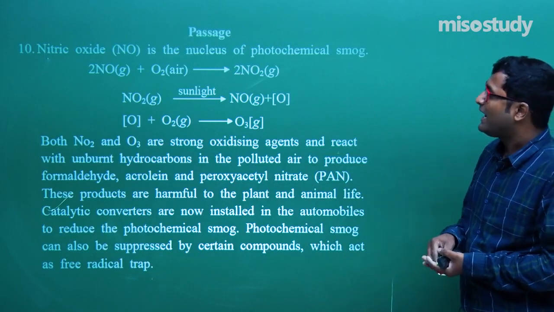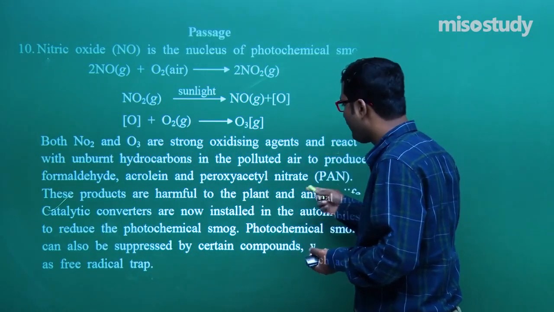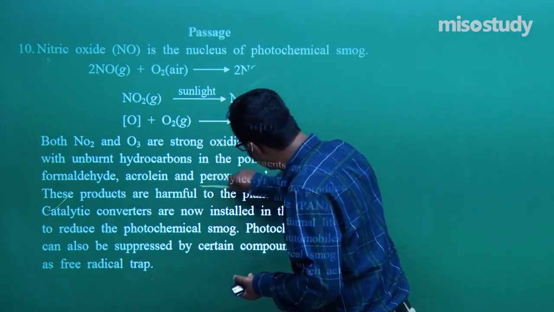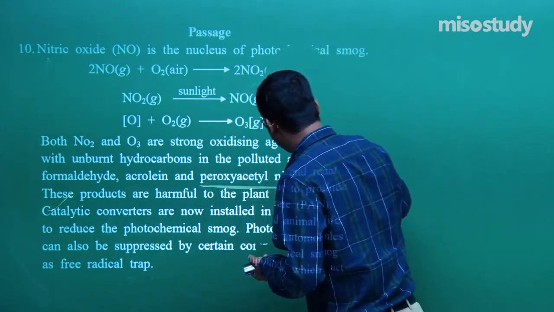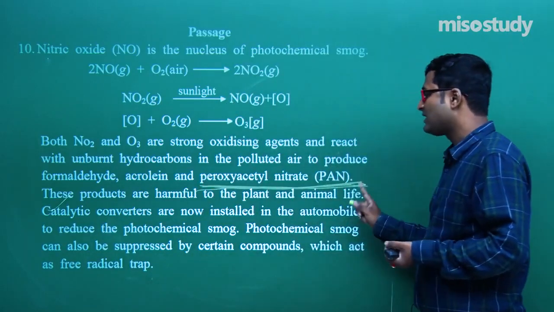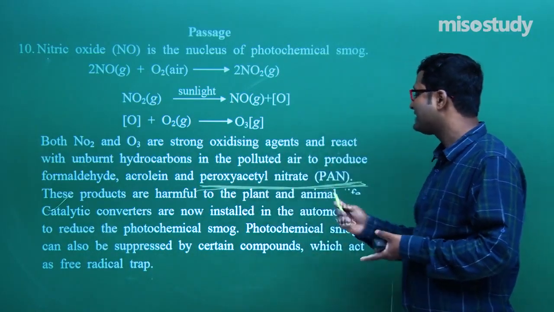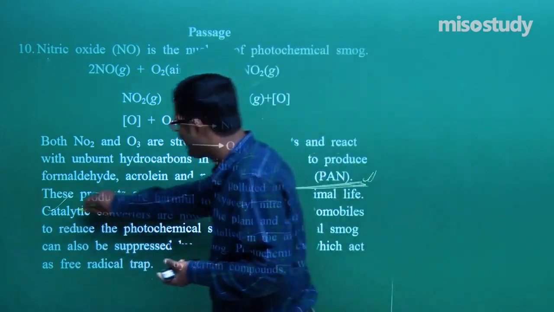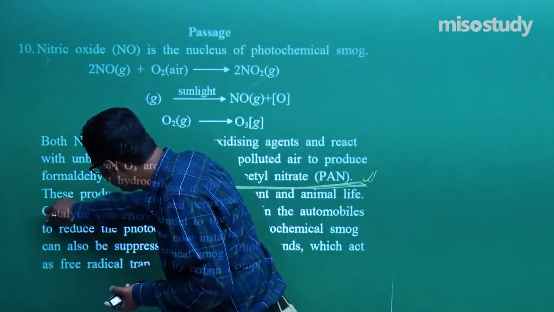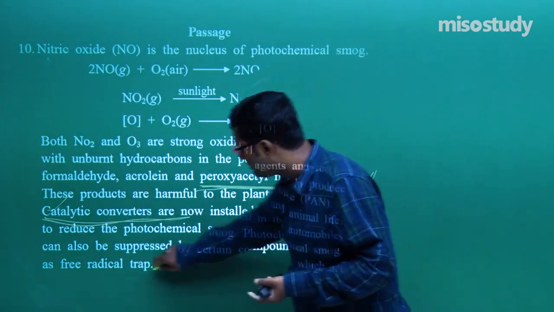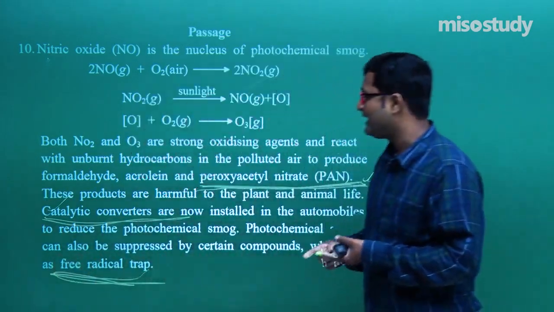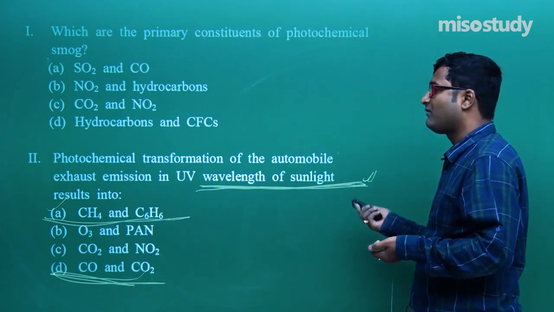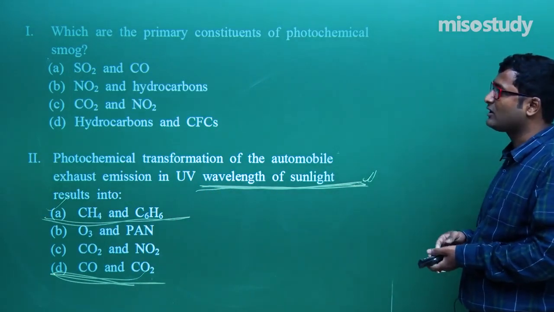This is the question. As I told you, what is the full form of PAN? Revise it again. By mistake, I told the other form. So this is the form, peroxyacetyl nitrate. You have to focus on the catalytic converter, and again I am repeating, free radical trap. Remember? Now what is the option? So for this case, B is the correct option.